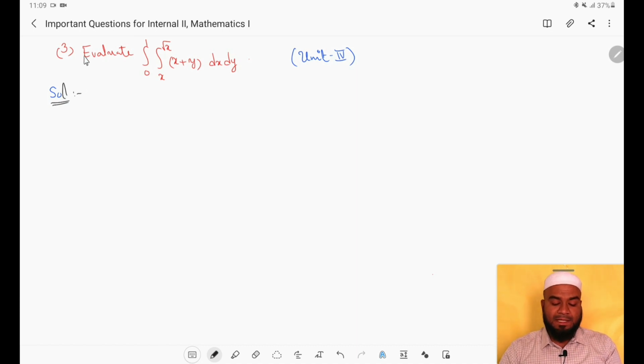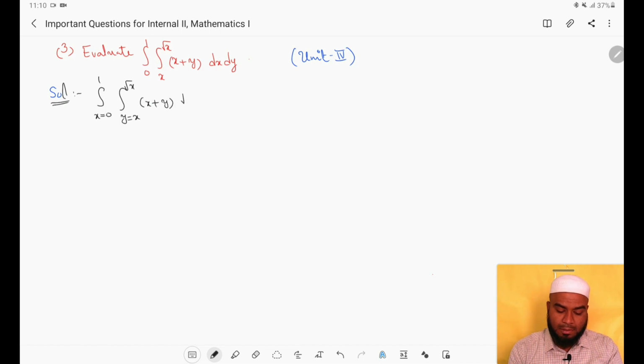So what is given? Integral 0 to 1 integral x to root x. Let us see the inner limits. Inner limits are in terms of x. If the inner limits are in terms of x, we have to understand that those are the limits for y. So consider these limits for y and these limits for x. So we can write the integral like this: x equal to 0 to 1 and y equals x to root x, x plus y dy dx. Dx dy is given actually, but because inner limits are for the y variable, we have to integrate first with respect to y, then with respect to x.